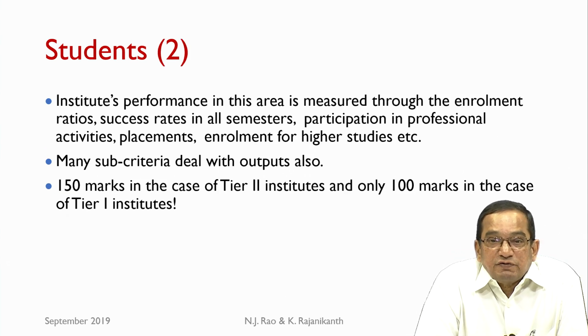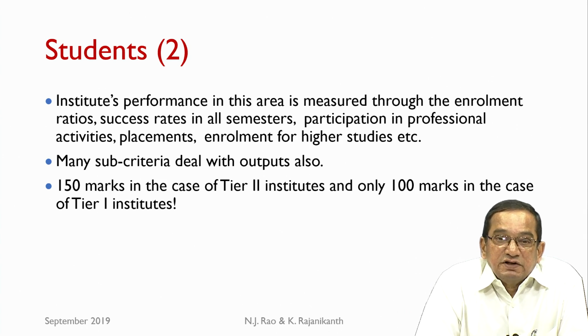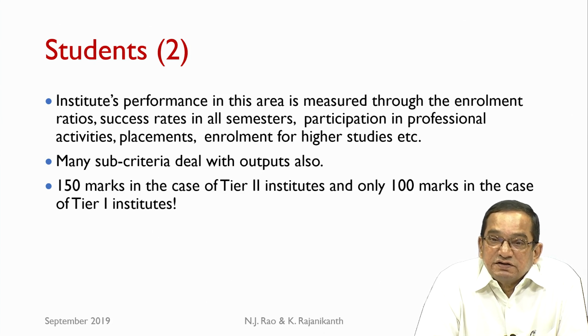The institute's performance in this area is measured through enrollment ratios, success rates in all semesters, participation in professional activities, placements, enrollment for higher studies. There are several such sub-criteria within criterion 4 which determine the marks that a particular program gets under this criterion. Many sub-criteria deal with outputs also.